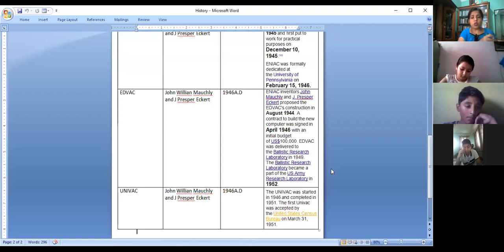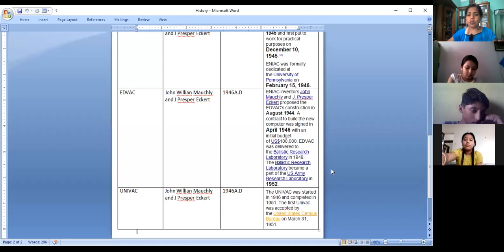Okay, now UNIVAC was also invented by John William Mauchly and J. Presper Eckert in 1946. UNIVAC was started in 1946 and completed in 1951. The first UNIVAC was accepted by the United States Census Bureau on March 31, 1951. So its invention date was declared as 1946. Got it?